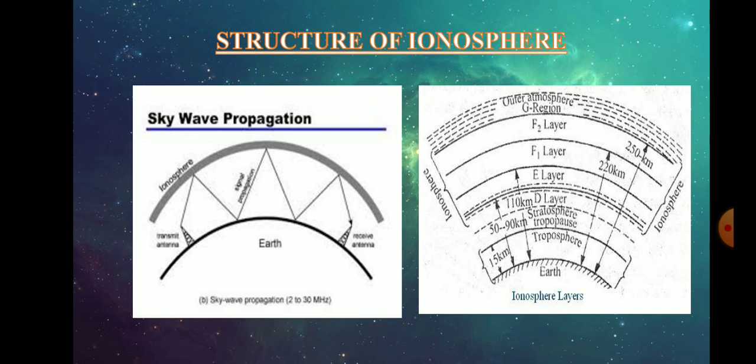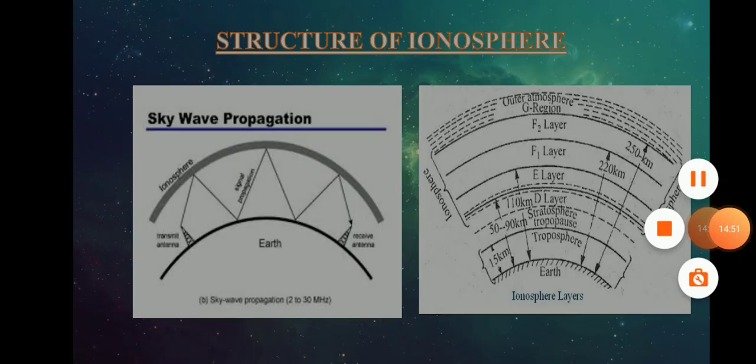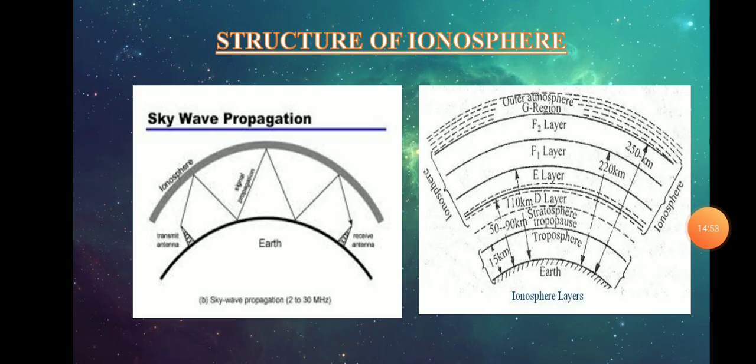It consists of several layers. If we see in this figure, we find that there are some layers: D layer, E layer, F1 layer, F2 layer, and G region. There are basically three principal layers during the daytime: E, F1 and F2 as shown in the figure, and below E there is a D region.